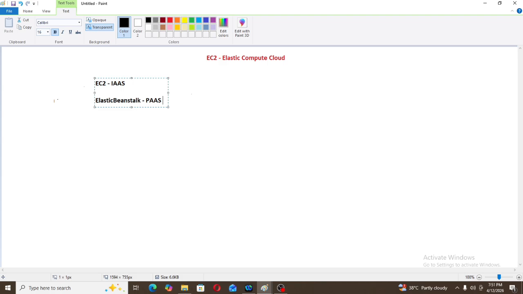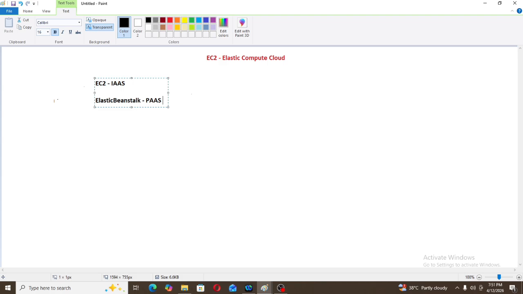I want to deploy that Java application on a server. So I came to know that there are two services in AWS where I can deploy my application. One is EC2 and one is Elastic Beanstalk. EC2 is an infrastructure as a service and Elastic Beanstalk is a platform as a service. The interviewer may ask you which is infrastructure as a service in AWS.